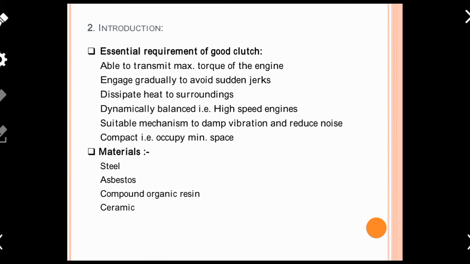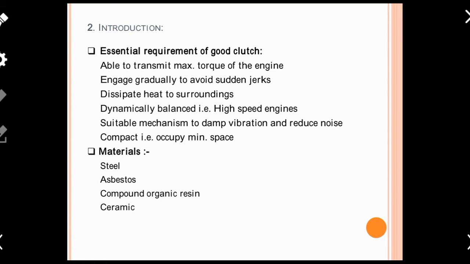Then after, we are going to discuss one more important topic, and that is the essential requirements of a good clutch. Dear friend, suppose you want to purchase a good clutch, and you might think a lot about it: the clutch should be like this, it should work in such a manner. So basically, the requirement of a good clutch indicates the good properties of a clutch. And look at the screen.